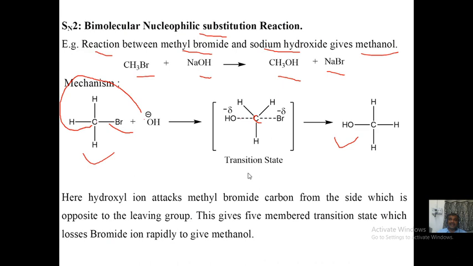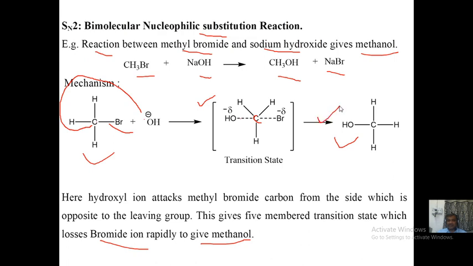So this is the pentavalent transition state. It is an unstable or momentary arrangement. Here the hydroxyl ion attacks the methyl bromide carbon from the side opposite to the leaving group. This gives a five-membered transition state which loses bromide ion rapidly to form methanol.